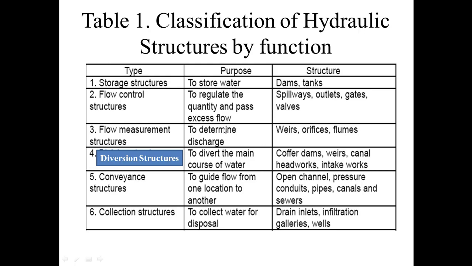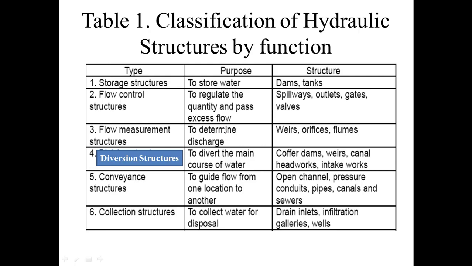Through dams and tanks we store water for our required purpose. Number 2, flow control structures. The purpose of this type of structure is to regulate the quantity and pass excess flow, and the structures coming in this type are spillways, outlets, gates, walls, etc. Through these structures we regulate the quantity of water for our required purposes.